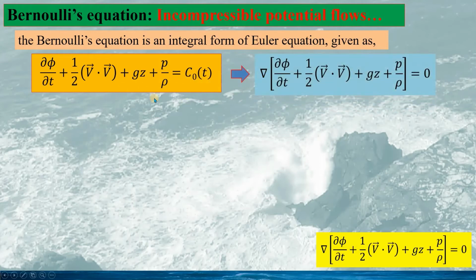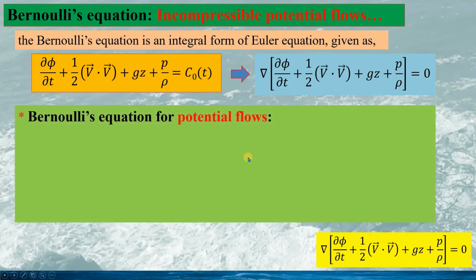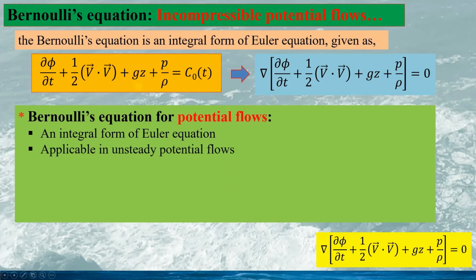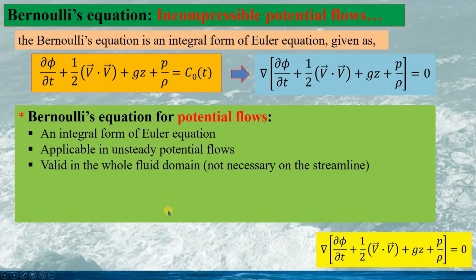If we take the gradient of Bernoulli's equation, it is given as this. This is exactly the same as this. So now we can see that Bernoulli's equation for potential flows is an integral form of the Euler equation, because it is the integral of this integrable Euler equation for potential flow. Bernoulli's equation is applicable for unsteady potential flows, and it is valid for the whole fluid domain.